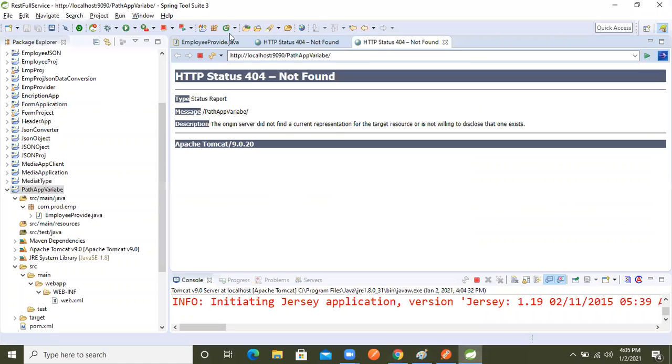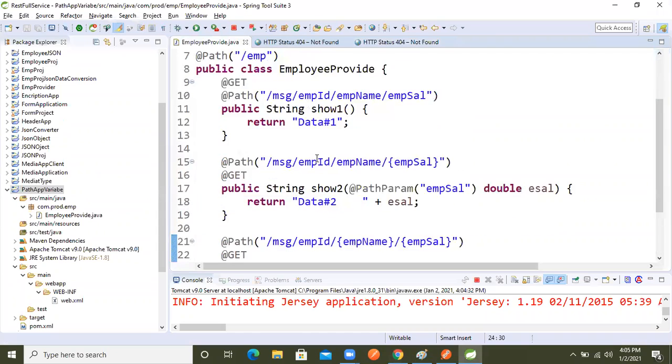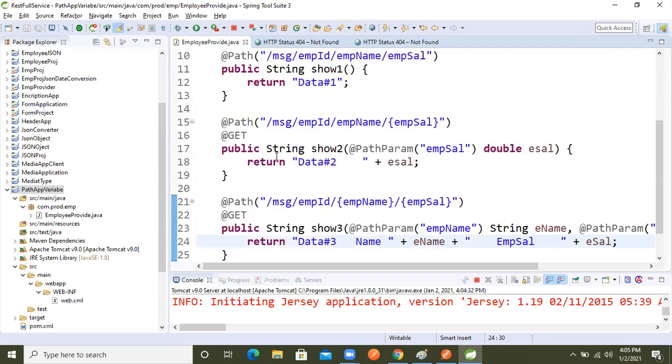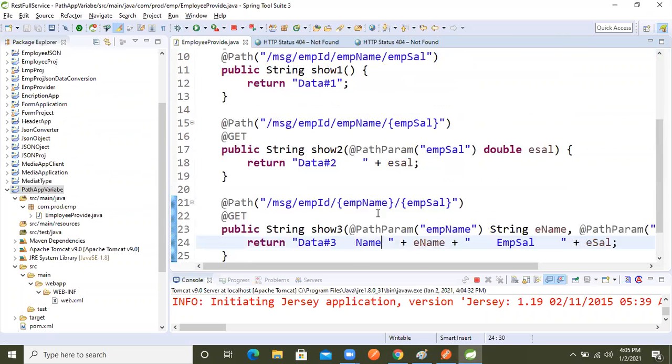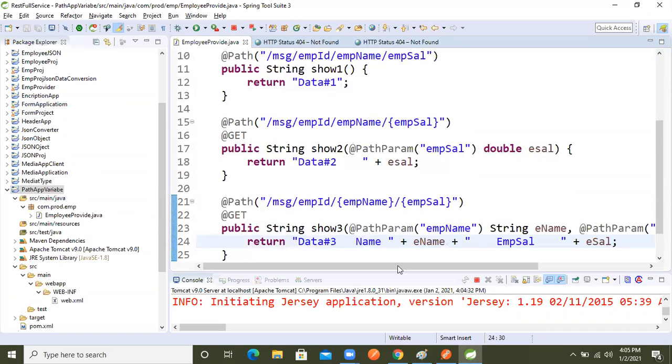So like that we are differentiating the methods with the single URL. In real time, sometimes the interviewer will ask, I want different results with the same URL, how will we get that? So we will develop APIs like this, and then we will get different results. All permutations and combinations I completed. Just the security concept is there, I will complete security tomorrow, and I will wind up the RESTful services, guys.